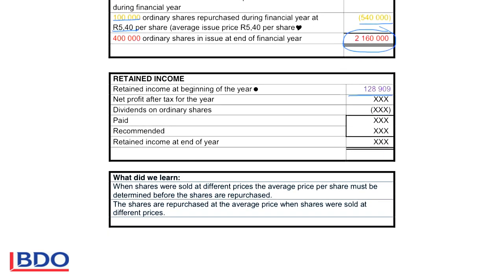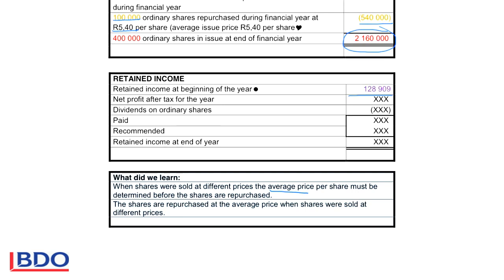So what did we learn? When shares are sold at different prices, it means that we have to calculate an average price per share when the shares are repurchased. It is possible that they can sell the shares in the beginning when the company started at R1 a share, and then every time when they sell shares again, they increase the price per share.